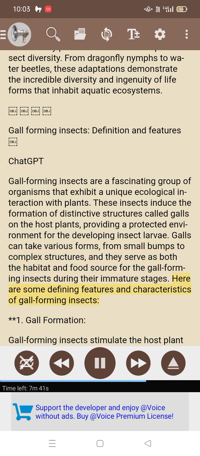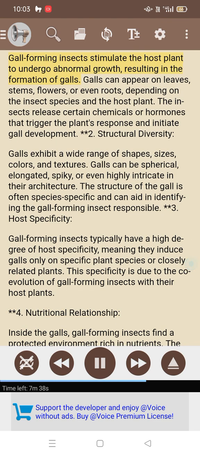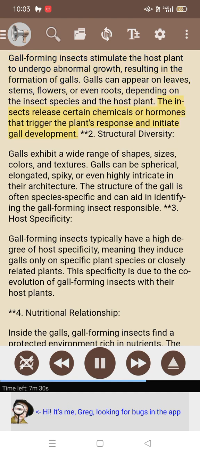Here are some defining features and characteristics of gall-forming insects. 1. Gall formation. Gall-forming insects stimulate the host plant to undergo abnormal growth, resulting in the formation of galls. Galls can appear on leaves, stems, flowers, or even roots, depending on the insect species and the host plant. The insects release certain chemicals or hormones that trigger the plant's response and initiate gall development.